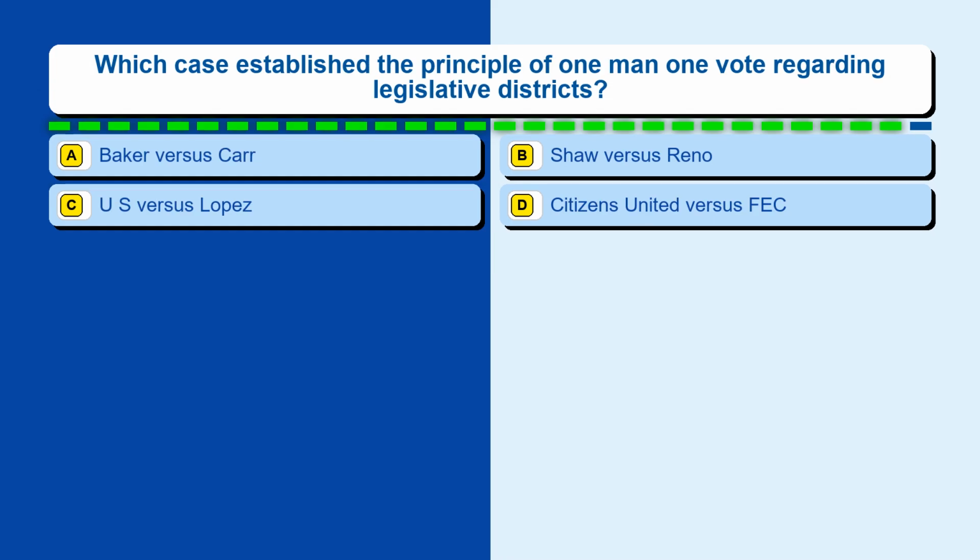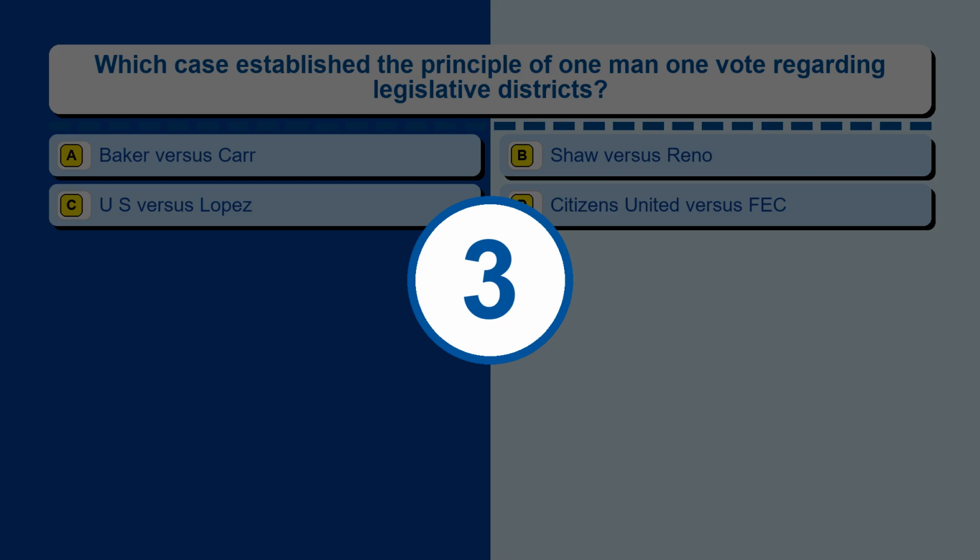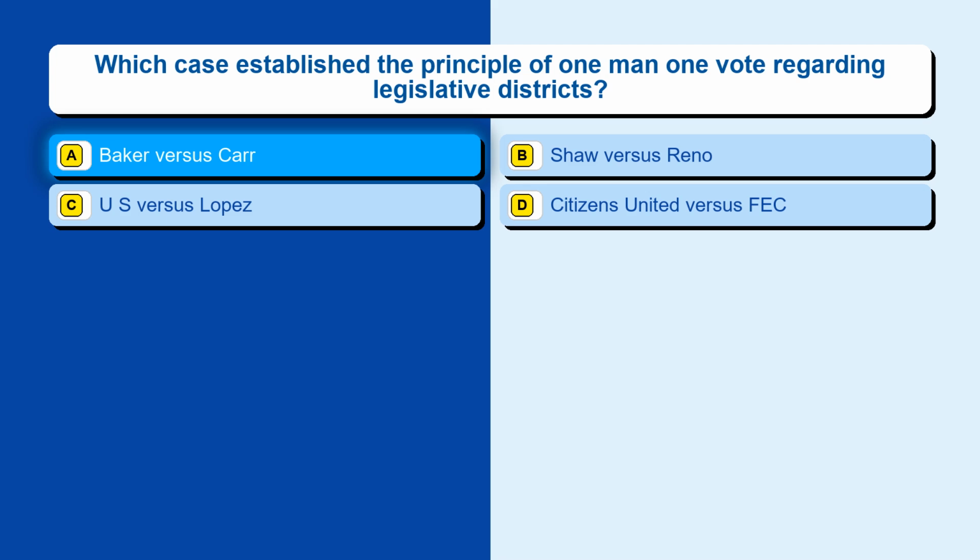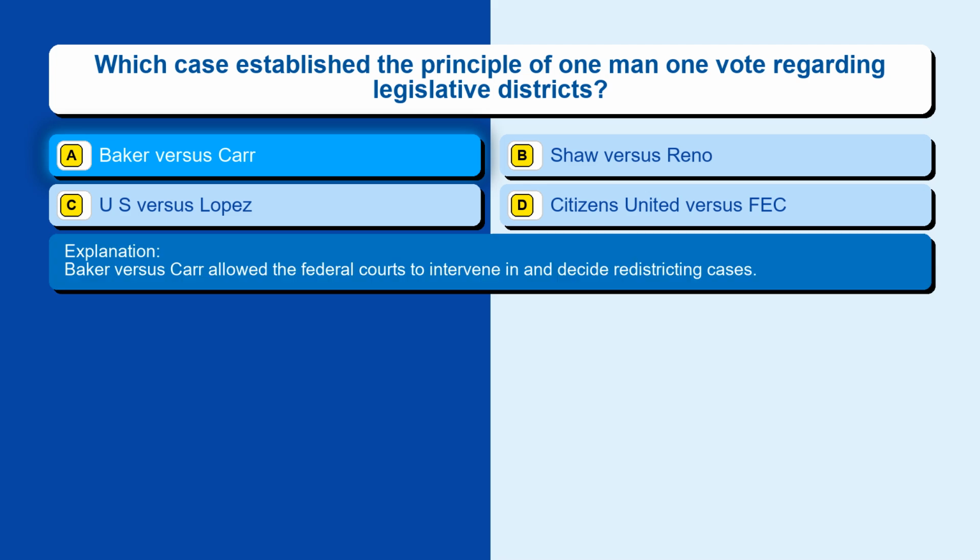Question 102. Which case established the principle of one man one vote regarding legislative districts? Option A, Baker v. Carr. Option B, Shaw v. Reno. Option C, U.S. v. Lopez. Option D, Citizens United v. FEC. The correct answer is option A, Baker v. Carr. Baker v. Carr allowed the federal courts to intervene in and decide redistricting cases.